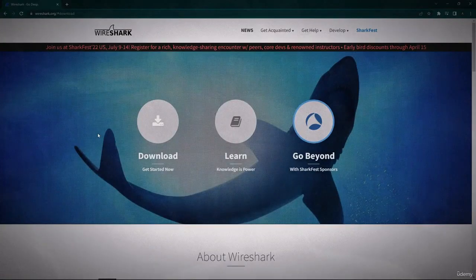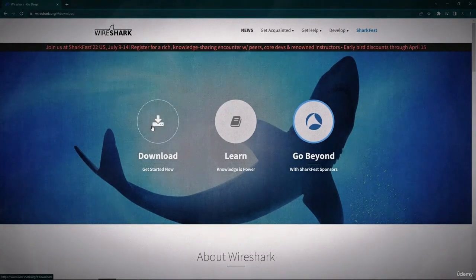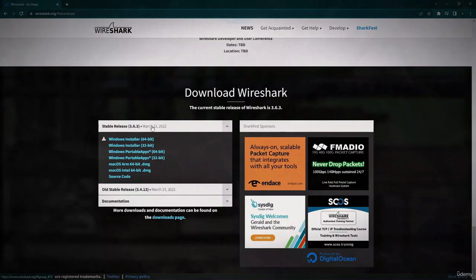So now you are ready to download and install Wireshark. Head on over to the wireshark.org page where you'll see this screen. Now here I will just click on this download. Get started now. First we will see this stable release, which is what I have selected and I already downloaded. Within this section you can see the Windows installer for 64 bits and also 32 bits. But then there is also one for Mac OS and others.